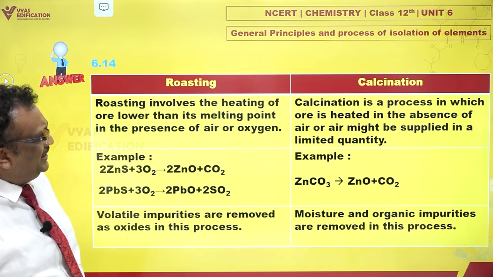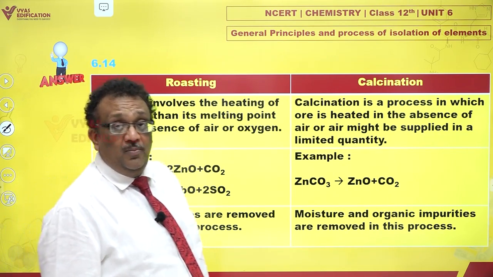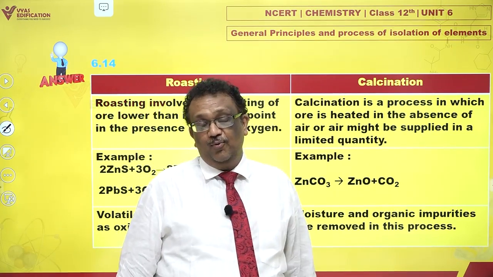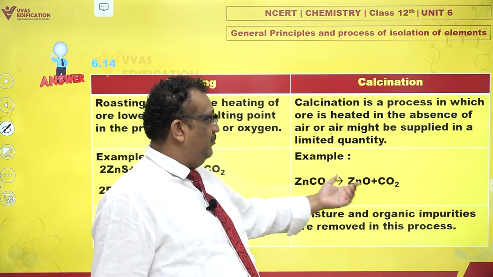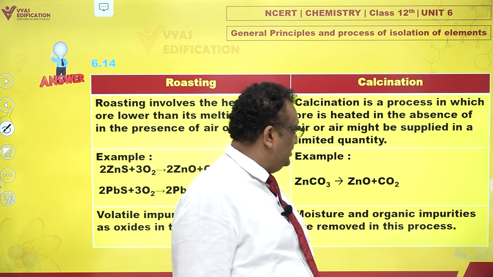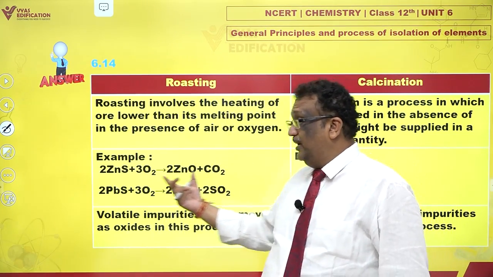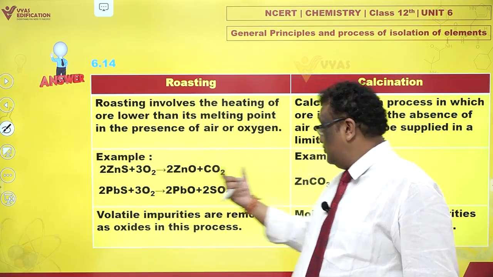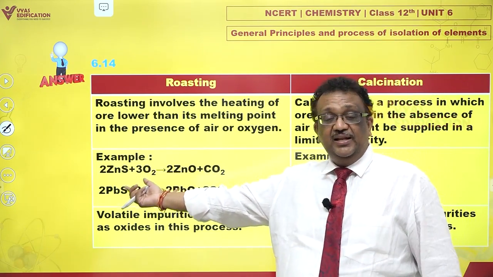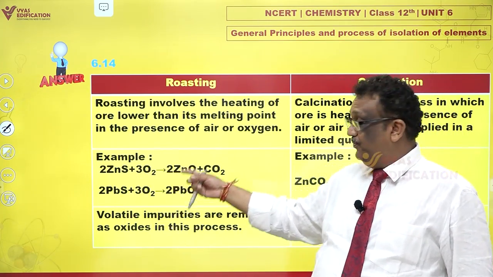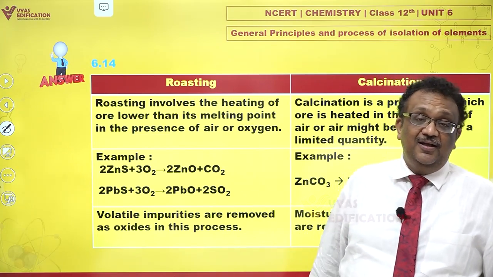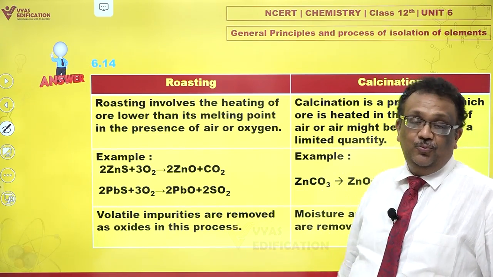Yes. Any examples? Well, normally calcination is done for carbonate or hydroxide ores. Like zinc carbonate, if you calcine, you get zinc oxide plus CO2. Roasting is typically done for sulfide ores. If you have ZnS or PbS, if you roast them, sulfides get oxidized to oxide and sulfur gets oxidized to SO2.